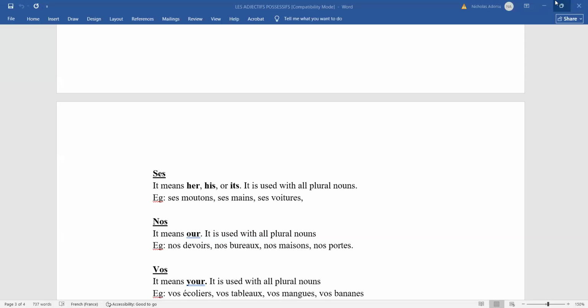Then our pen will be notre stylo. Then our pens will be nos stylos. Nos stylos. Très bien. All right. So I hope we get what we are doing now.